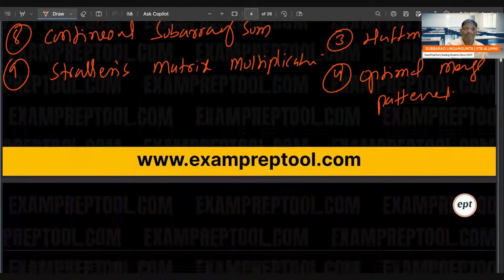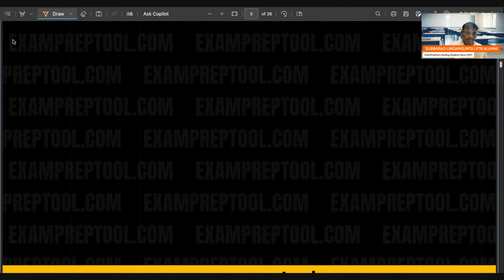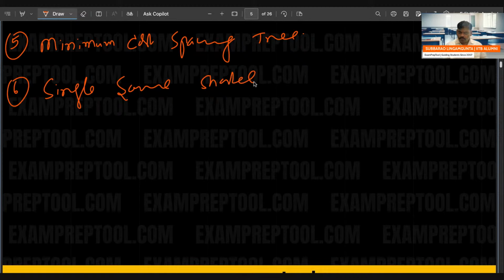Fifth one, minimum cost spanning tree. Sixth one, single source shortest path. I think that's it.